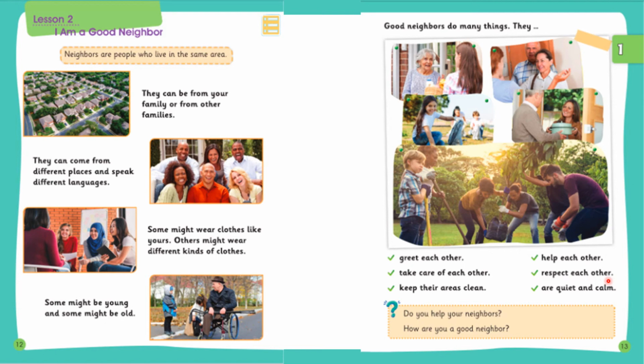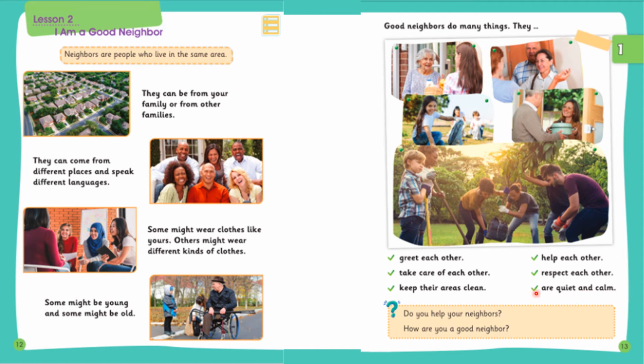Yes, we should always respect each other. We shouldn't be behaving in any way in bad manners. If we are Muslims, a Muslim is supposed to be a nice guy, a nice girl, so it's our duty to respect all of them, and to love and care for each other. They are quiet and calm. That is so important, so important.